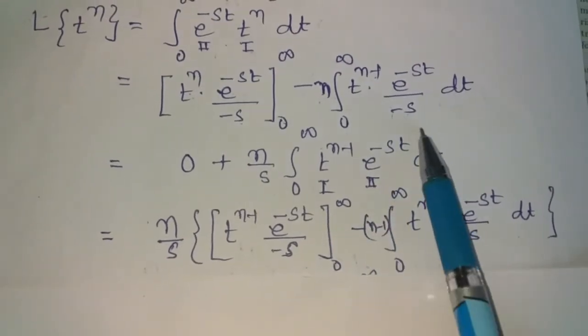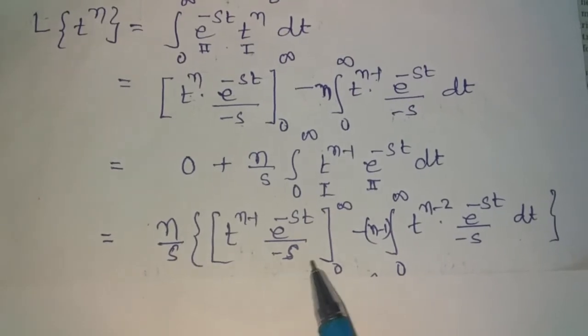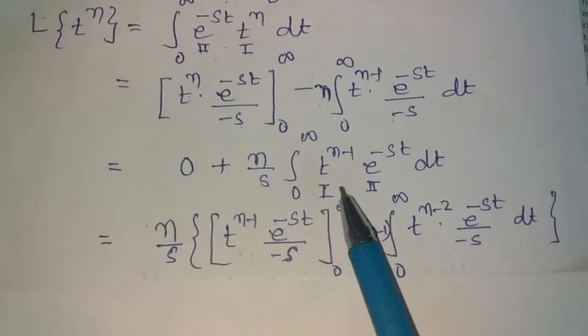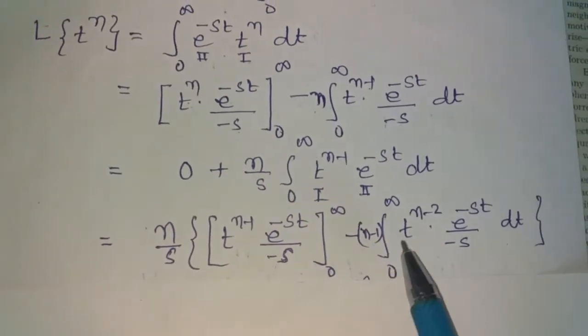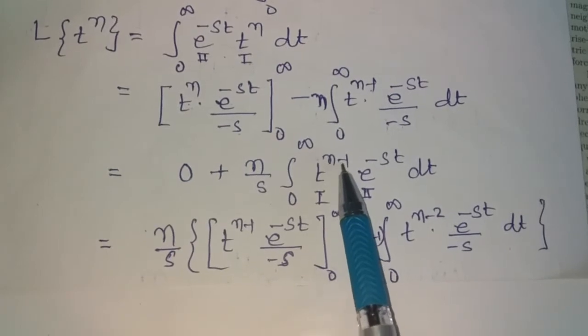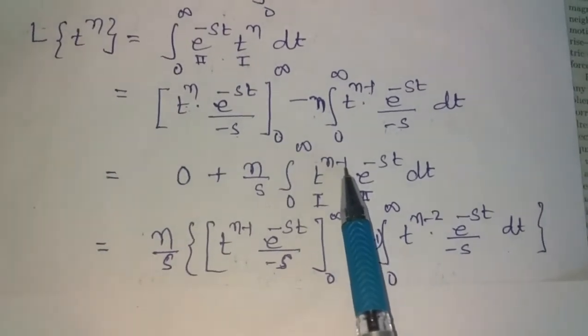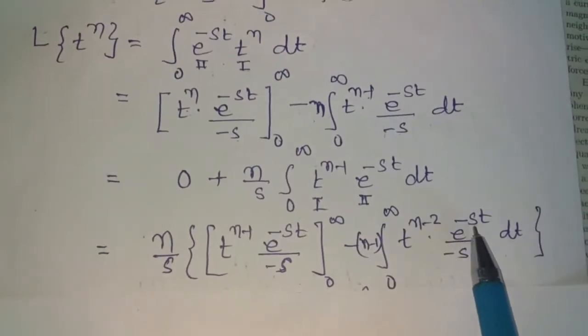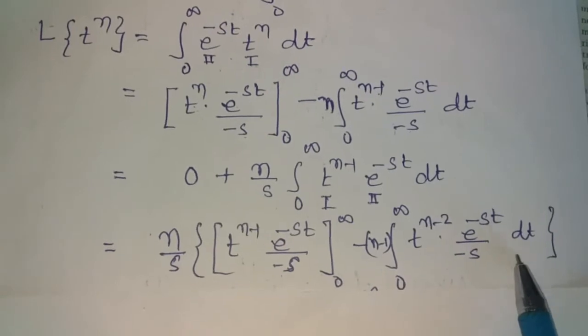The integration of e raised to minus st gives e raised to minus st by minus s, and the limit of integration is 0 to infinity, minus the integral of the differential of first. The derivative of t power n minus 1 is n minus 1 into t power n minus 2, into the integral of second, which gives e raised to minus st by minus s, dt.